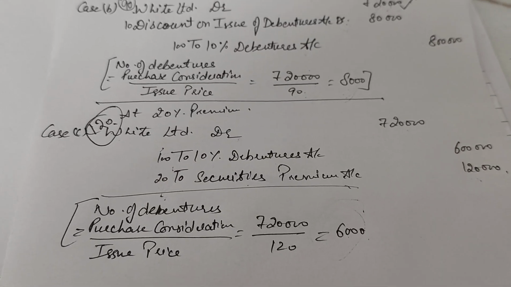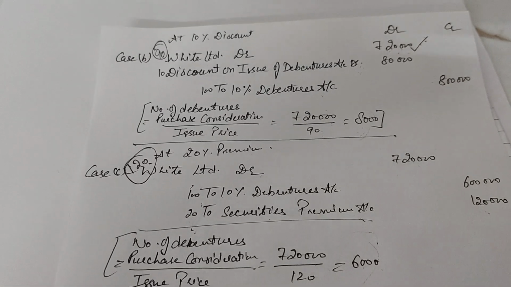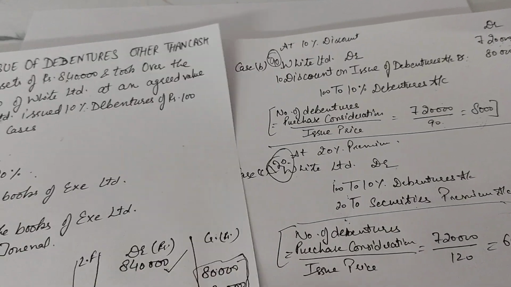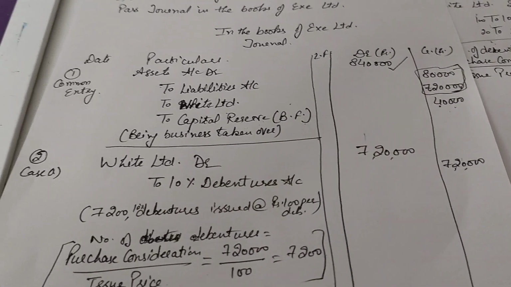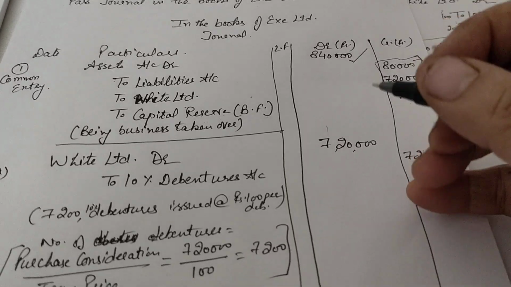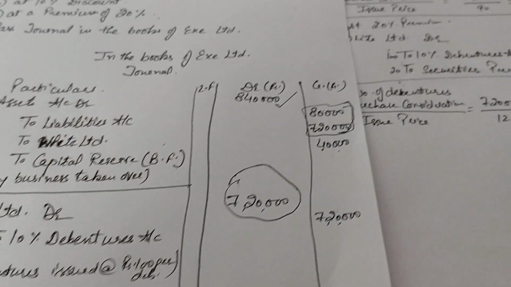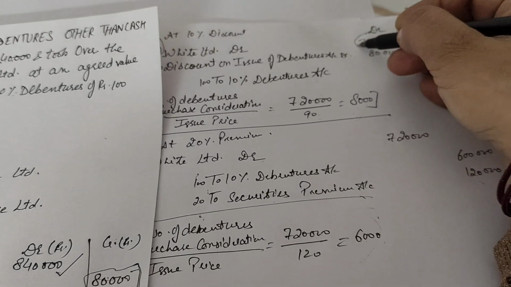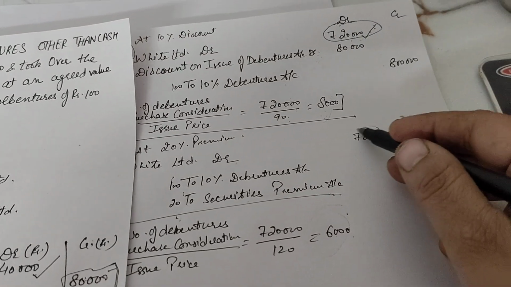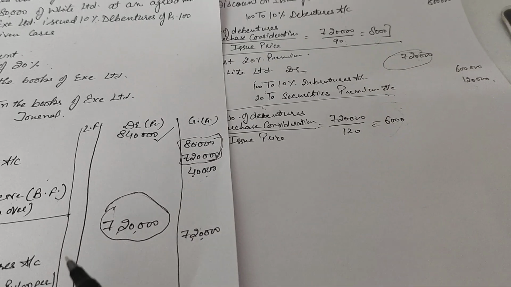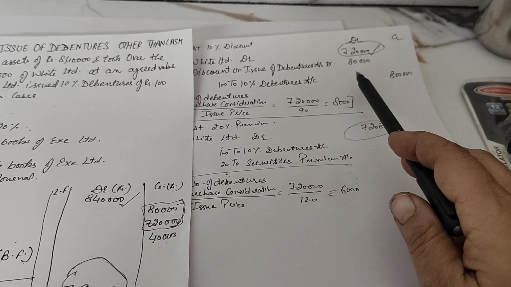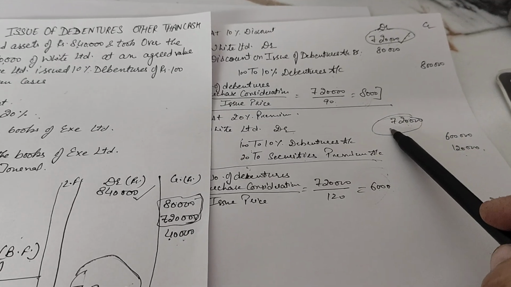So this is the simplest version of how to consider your debentures issued other than cash for the purchase of asset. Always keep one thing in your mind, that is for the second journal, always your vendor would be debited with the purchase consideration amount. White Limited in all the three cases has been debited with the purchase consideration amount.